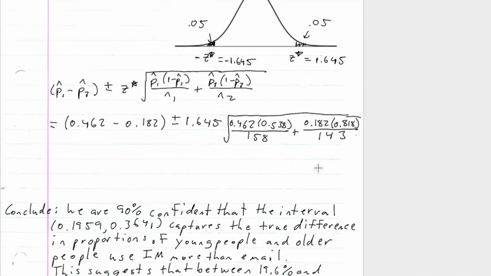If I do that math here, that's going to be 0.28 plus or minus 0.0841. This gives us our confidence interval: 0.1959 to 0.3641.